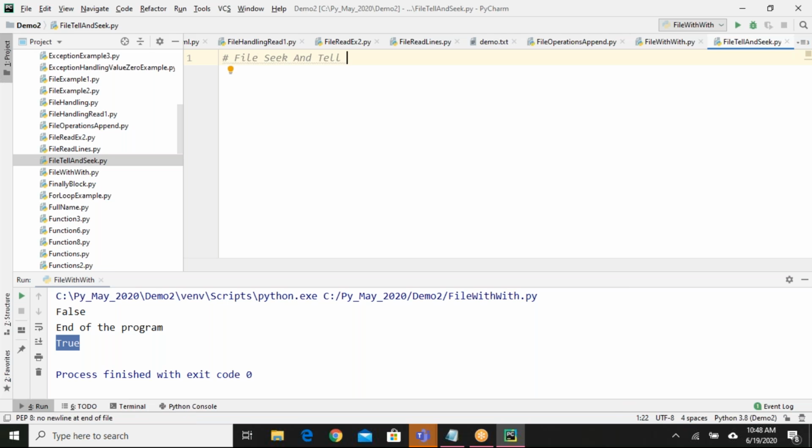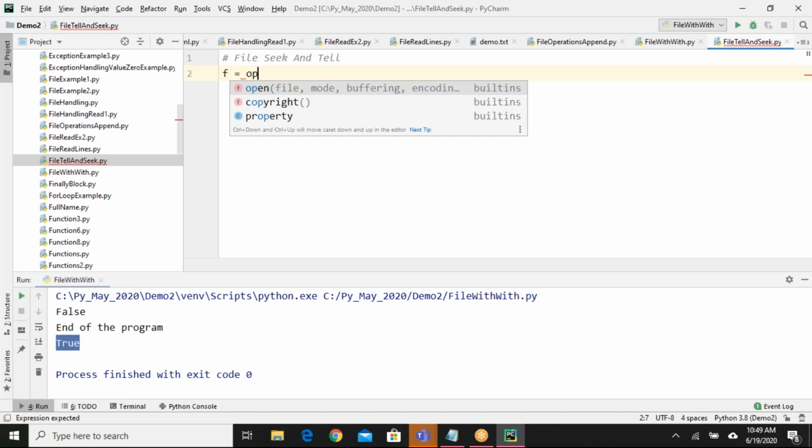Seek is also there. When you say tell, what it will give is, while reading the file, where the cursor currently is. If you want to know where the cursor is currently available, you can use a method called tell using the file object. Let me write one simple program so that you can understand.